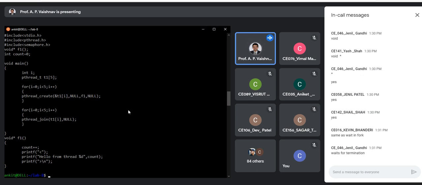So now let us observe the program. There is an array of 5 threads, and then we are creating the threads in a for loop, and you are terminating them within the other for loop. So in this situation, if I place join after create, let us say I am not having the second for loop, and I am placing the join just after the create function, what will be the difference? Let us start with that.